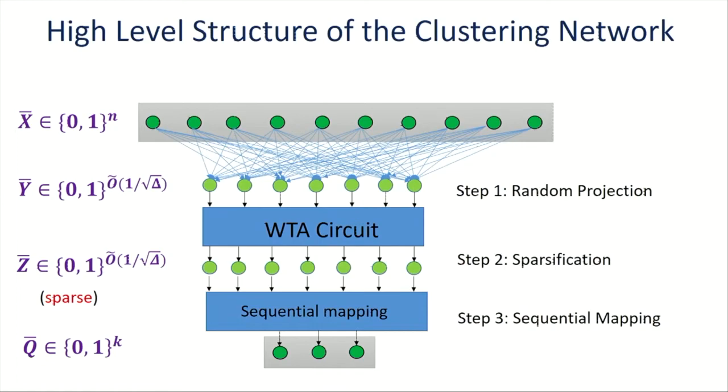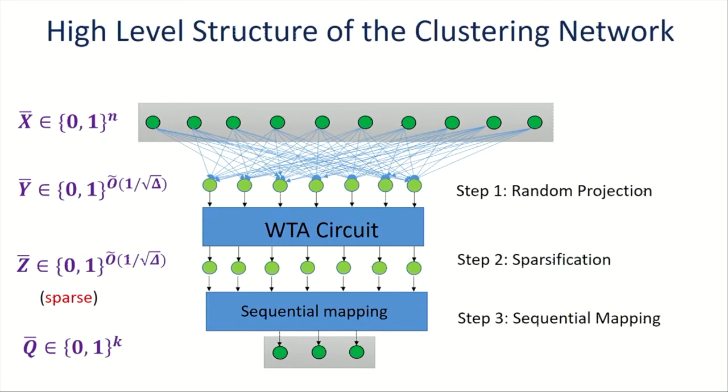At a high level, our network consists of 3 steps. In the first step, we take the input of size n and convert it to a smaller set of neurons Y using a random projection. Then we take this set of intermediate neurons Y and map them into a sparse vector Z of the same size, using a sparsification step.